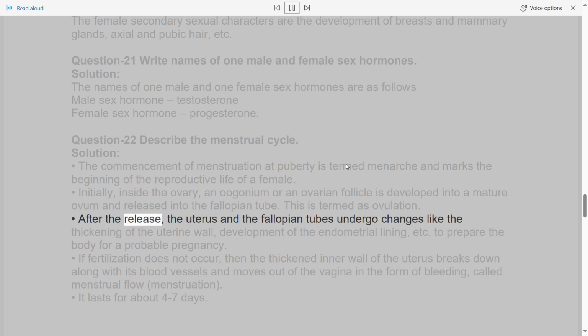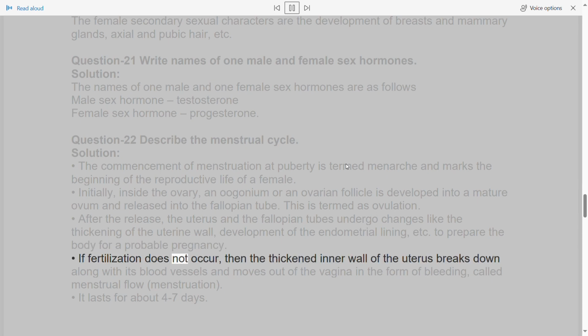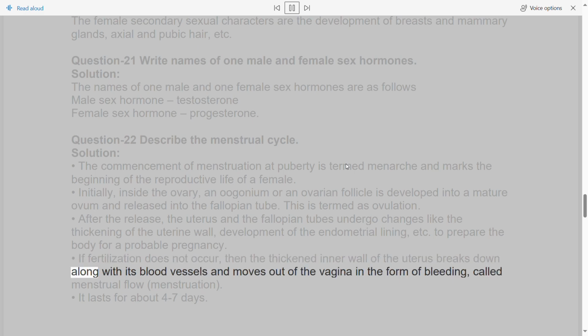After the release, the uterus and the fallopian tubes undergo changes like the thickening of the uterine wall, development of the endometrial lining, etc. to prepare the body for a probable pregnancy. If fertilization does not occur, then the thickened inner wall of the uterus breaks down along with its blood vessels and moves out of the vagina in the form of bleeding, called menstrual flow, menstruation. It lasts for about 4 to 7 days.